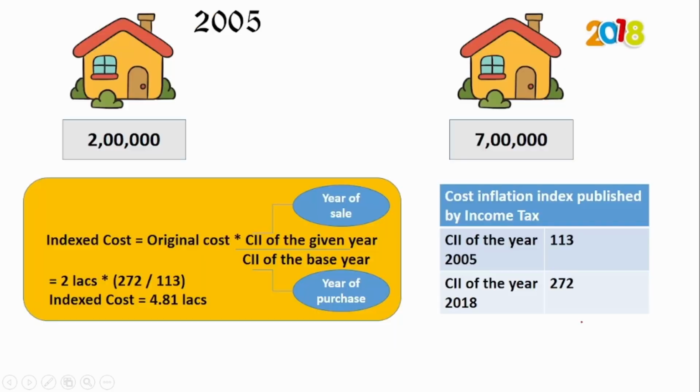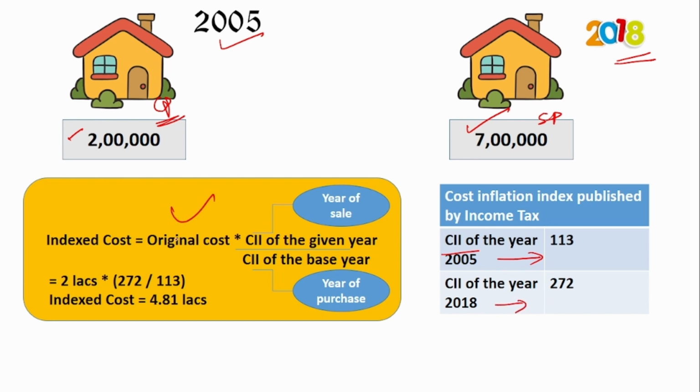Let us see with an example. If you have bought a house in 2005 at the cost of 2 lakh rupees, and you are planning to sell it in 2018 at the cost of 7 lakh rupees, this is the selling price and this is the cost price. Now, how do you calculate this indexed cost? This is the cost inflation index released by the Income Tax Department for 2005, and this is the cost inflation index for 2018.